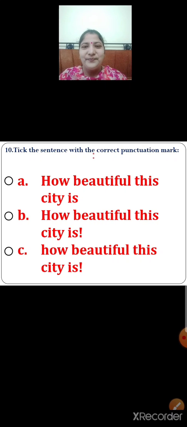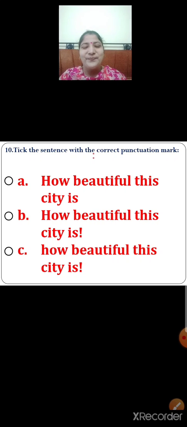Number 10. There are 3 options given over here. Option A, option B and option C. Now children, let us read option A. How beautiful this city is. Yes, it is an exclamatory sentence. So, the sentence has started with a capital letter. But what is missing over here? Yes, an exclamatory mark.